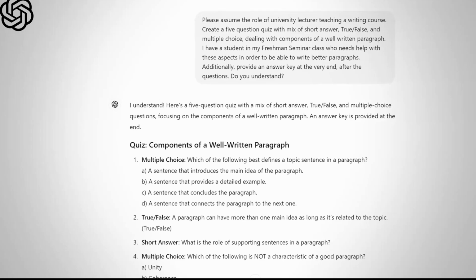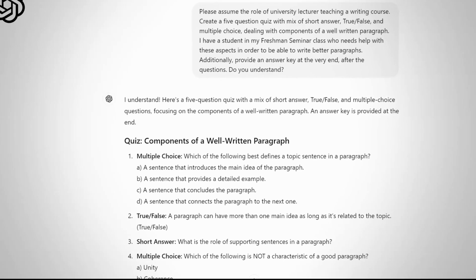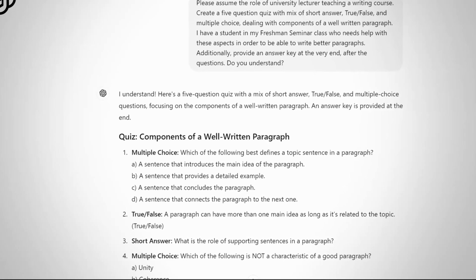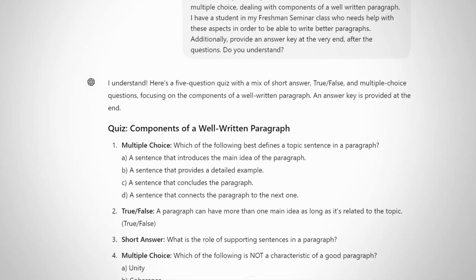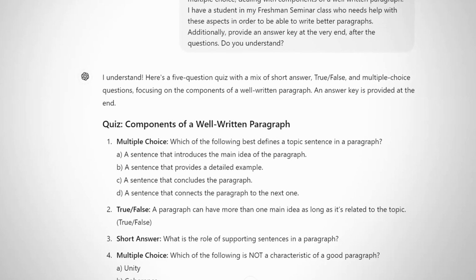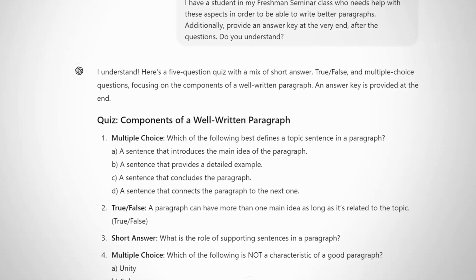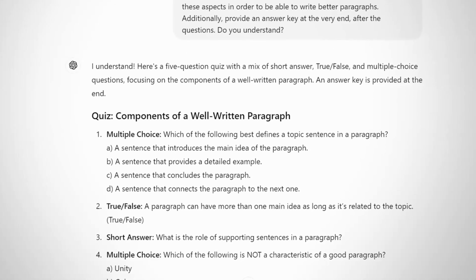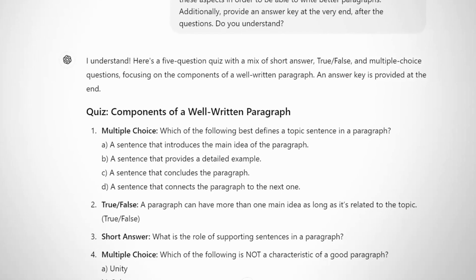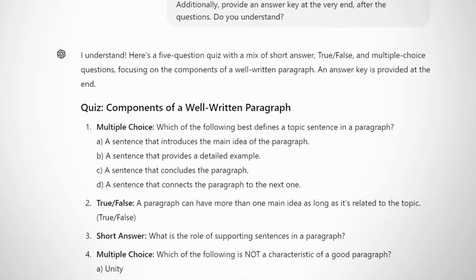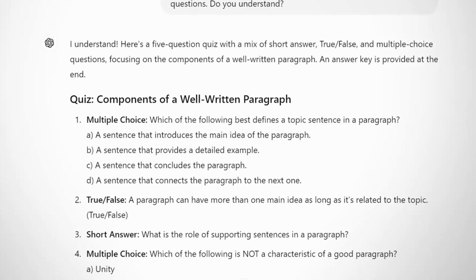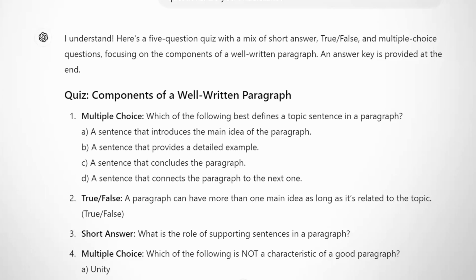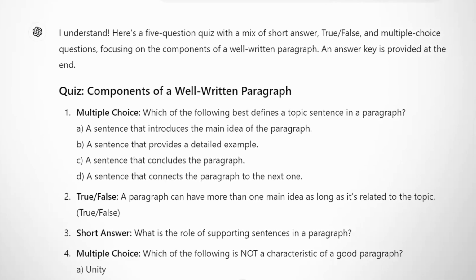Here I have a multiple choice question, true, false, short answer, multiple choice again, all dealing with different aspects of how to write a paragraph. So I could create this for an individual student. I could create this for the class, but even for a specific student, I could create a specific quiz, a different scaffolding to help them specifically. And that's the power here, that it can be specific to one individual.